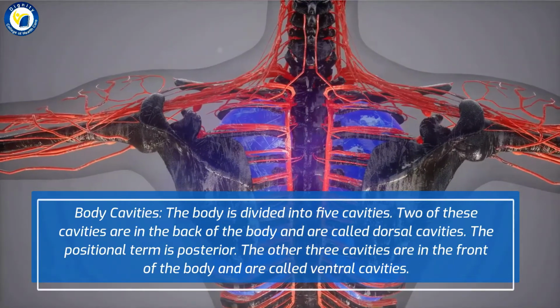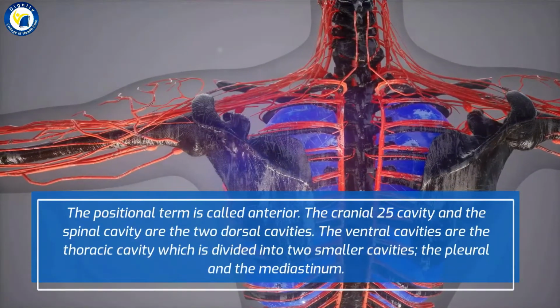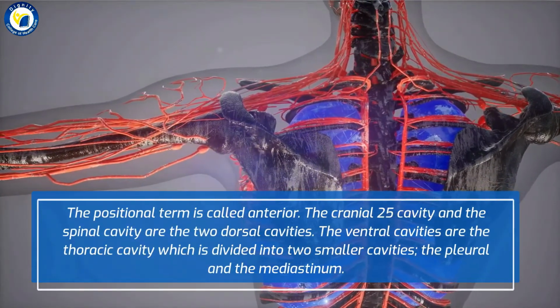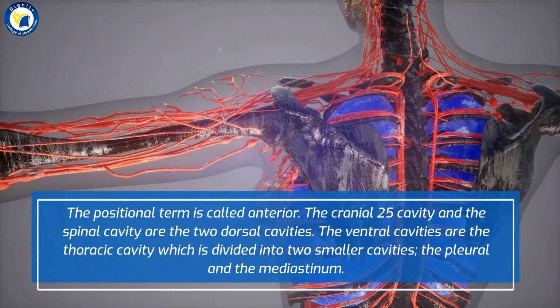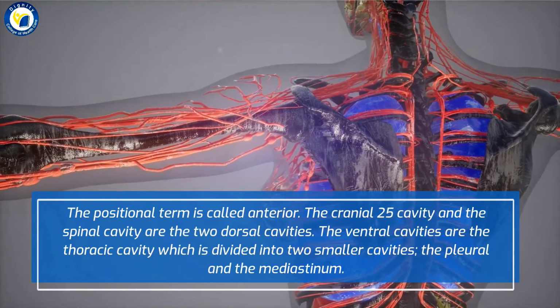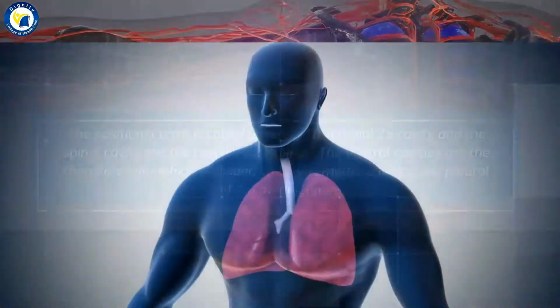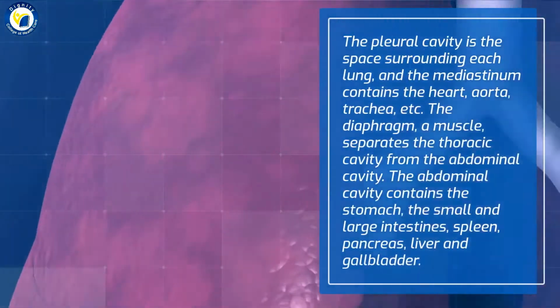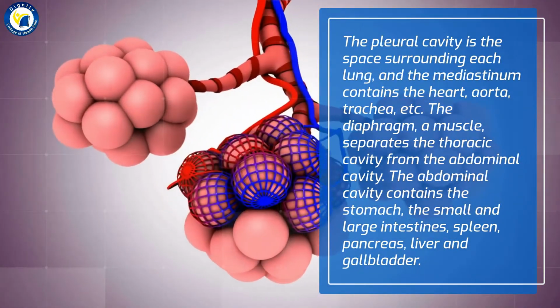The other 3 cavities are in the front of the body and are called ventral cavities. The positional term is called anterior. The cranial cavity and the spinal cavity are the 2 dorsal cavities. The ventral cavities are the thoracic cavity, which is divided into 2 smaller cavities, the pleural and the mediastinum. The pleural cavity is the space surrounding each lung, and the mediastinum contains the heart, aorta, trachea, etc.